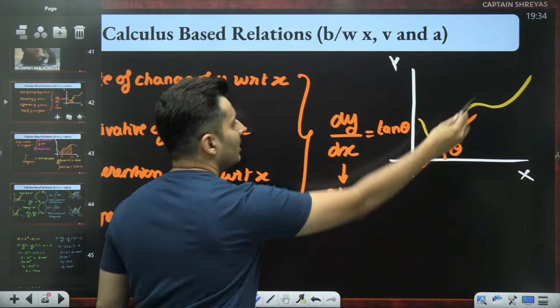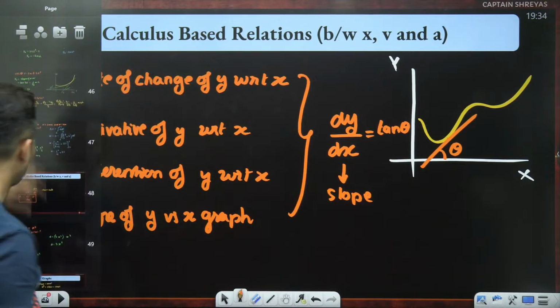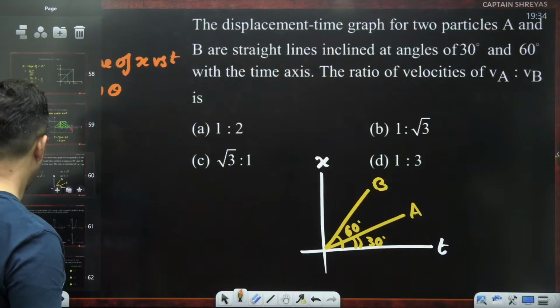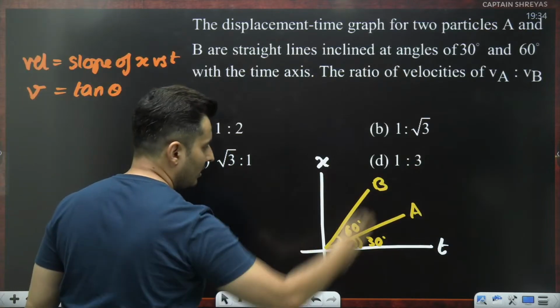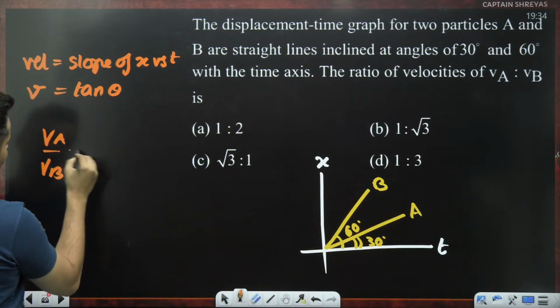Slope is nothing but you draw a tangent and measure the angle. So tan of theta is nothing but the slope. That is what I have told you. Great. So over here also, the tangent is already a straight line. So just have to find VA by VB.